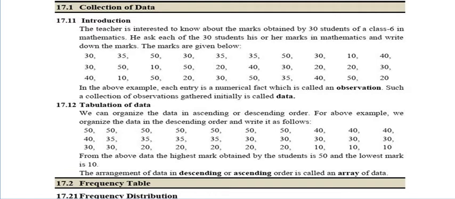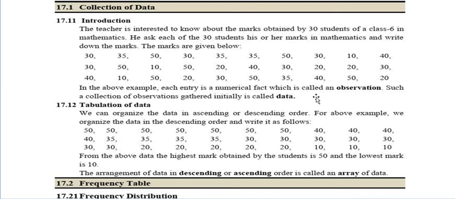Suppose Snehal scored 30, Chris scored 50, like that. Every student will score different numbers, but you can see 30 is repeated. Any person can get any number. It is not compulsory that if you get 30, another person also gets 30. So this is the collection of data.